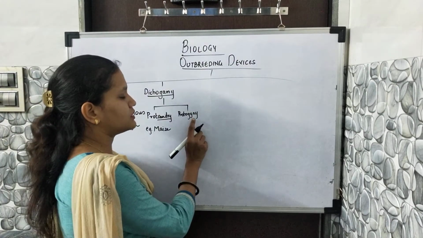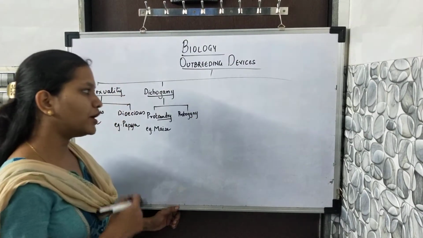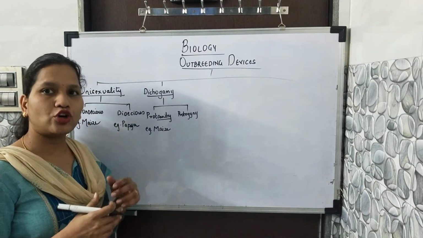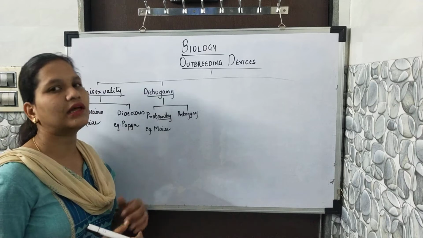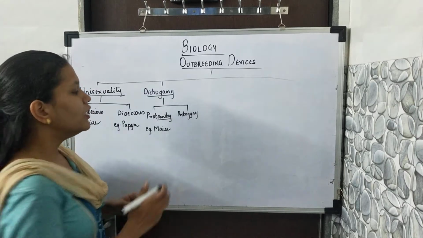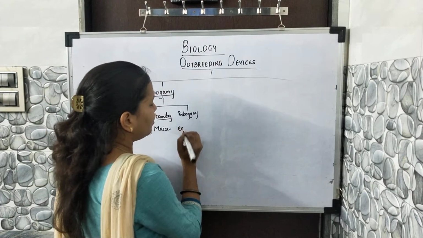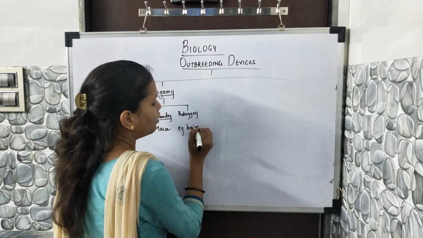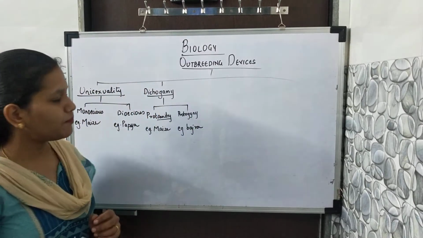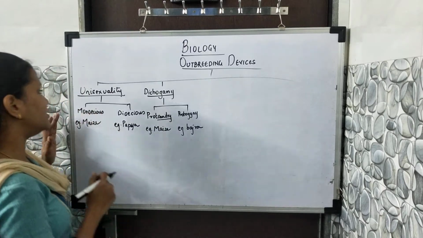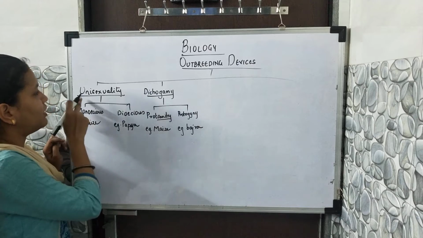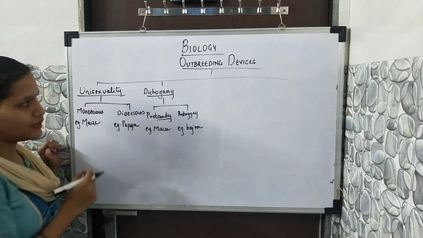When we discuss protogyny, it means the gynoecium matures earlier than the androecium. The example is bajra, or millets. Students, here we have discussed two outbreeding devices shown by the flower: unisexuality and dicogamy.